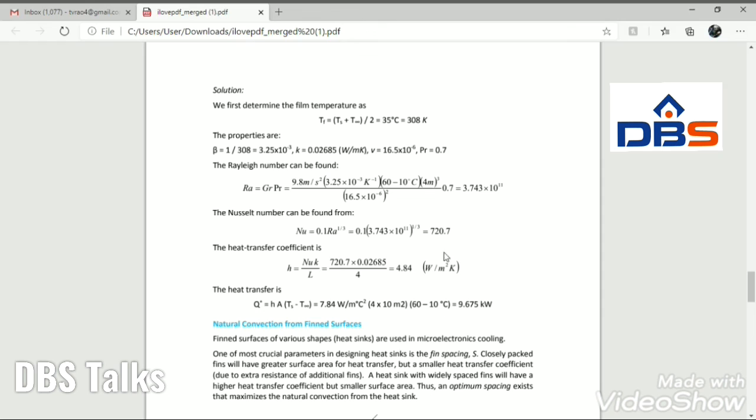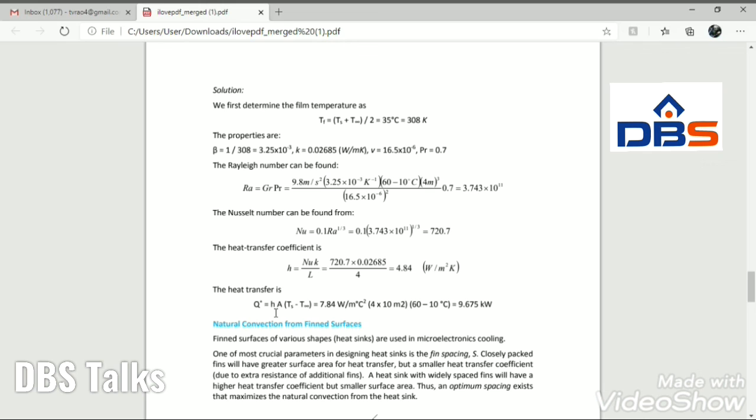First you find the film temperature. For that film temperature you read the values from the data book. Next you find the Rayleigh number. Based on the Rayleigh number, we can decide what kind of formula to use, and based on that we find the Nusselt number. Once you know the Nusselt number, we can find the heat transfer coefficient, and from that easily find the amount of heat transfer by natural convection.